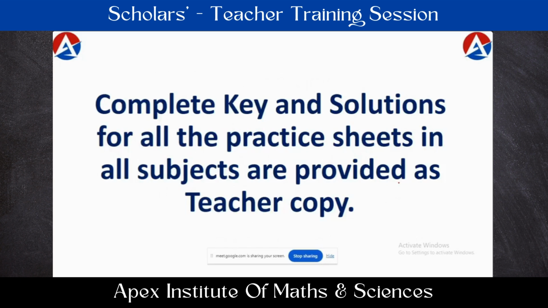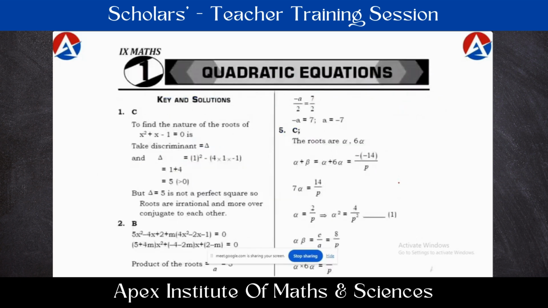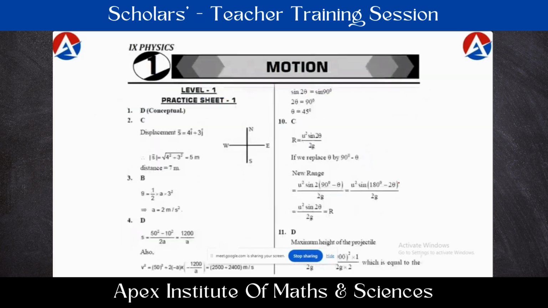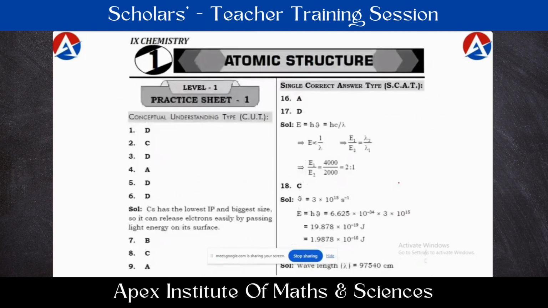For each bit, you will be given like this. Wherever it is necessary, a complete solution is also given. This helps us a little. So for all the bits, the key is given, and wherever it is necessary, a complete explanation is also given. If they are direct and theoretical bits, mostly only the key is given, in chemistry and biology at lower classes.